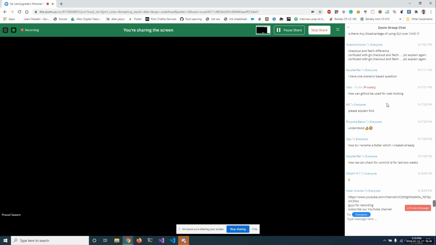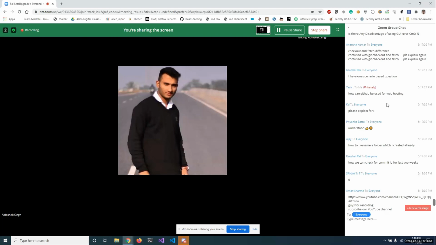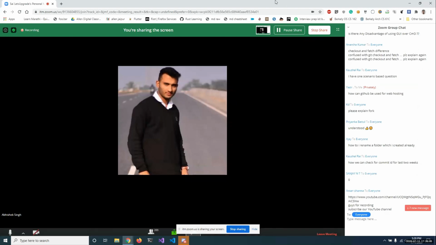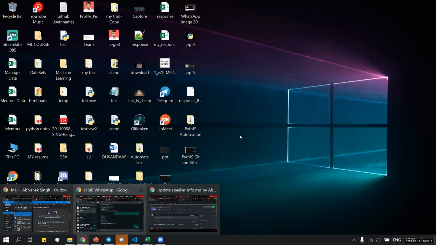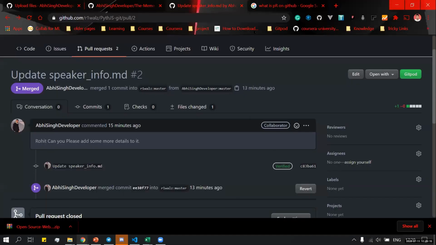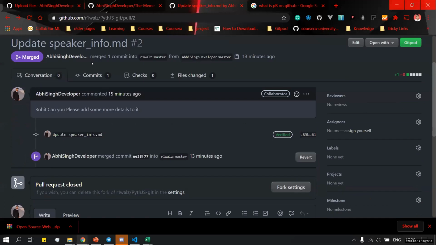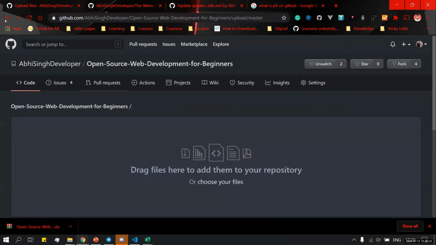KD asked, can you please explain fork? Abhishek, can you explain fork in some little detail? Yep, sure. We have more doubts regarding deleting repositories and all. I'll explain all of that. You guys stop sharing your screen, I'll show them with my screen and explain. Okay, so here we go. Is my screen visible? Yes, Abhishek, you can continue.